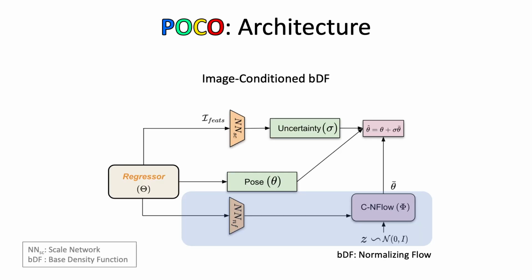Contrary to the single shared BDF used in RLE, POCO conditions the BDF on image features. This enables it to adapt to the differences in the image and pose statistics across datasets. This, in turn, allows us to train POCO with multiple datasets. We also note that uncertainty is not just about image features. The pose of the body is also relevant, which is why we condition the uncertainty network on both the image features and body pose. We experimentally show that this further improves the pose accuracy.